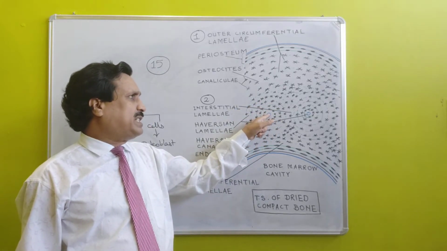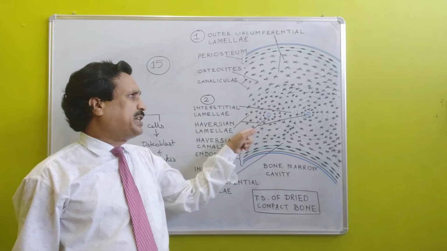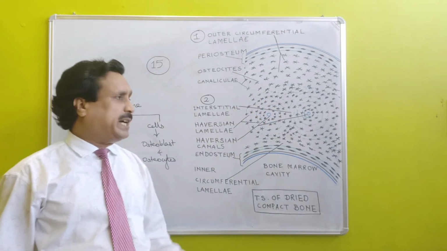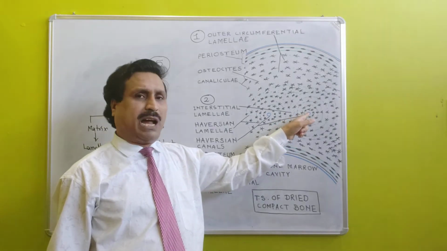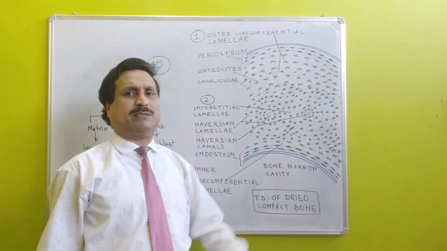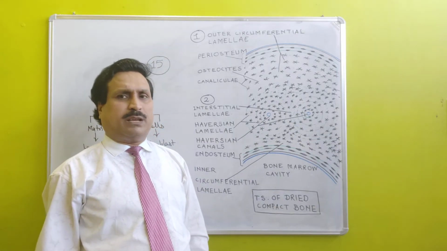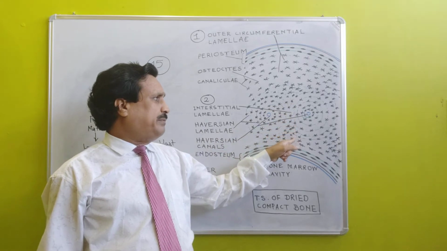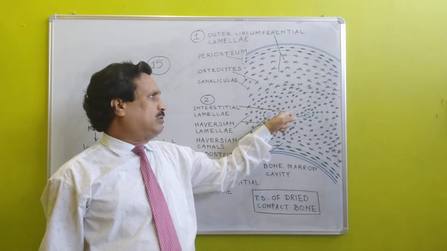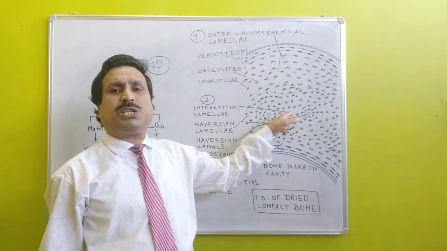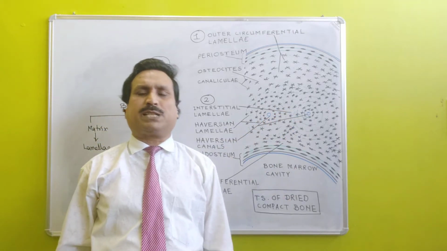Around each Haversian canal, many concentric lamellae are present. In the overlapping zone of two Haversian lamellae, interstitial lamellae are present.